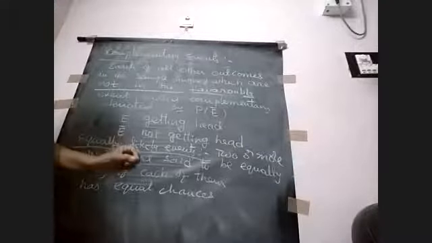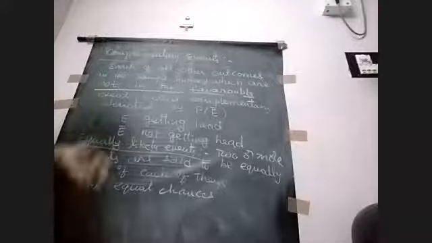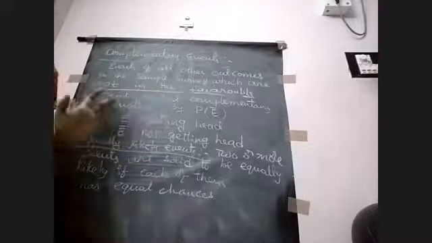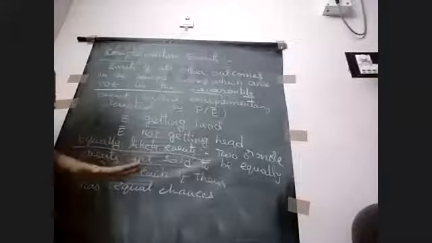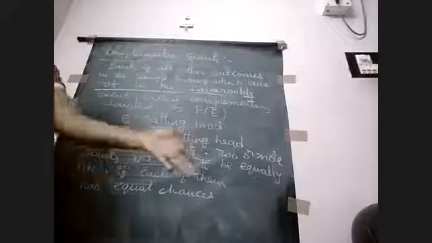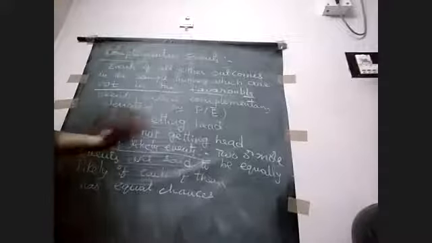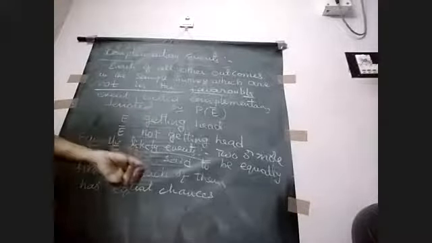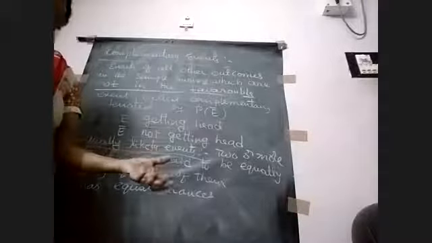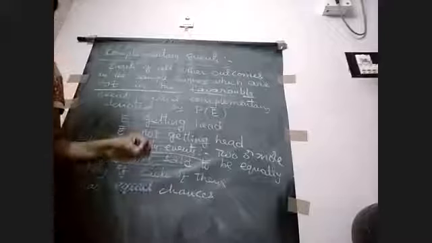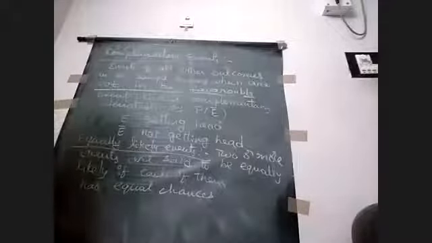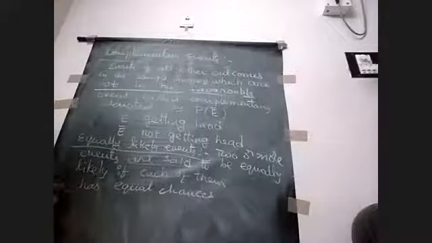So that is equally likely. And when we roll a die, getting 1 to 6 is also equally likely. అంటే 1 పడొచ్చు, 2, 3, 4, 5, 6 కూడా పడొచ్చు. They have equal chances. And picking a card from a deck of cards is also equally likely. Okay, this is about equally likely events.